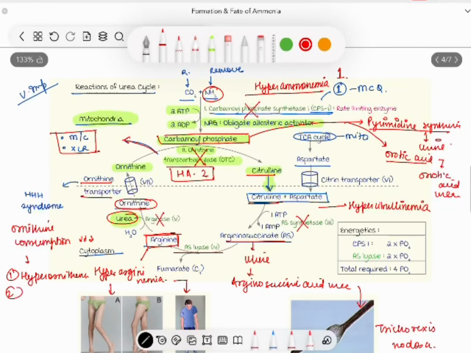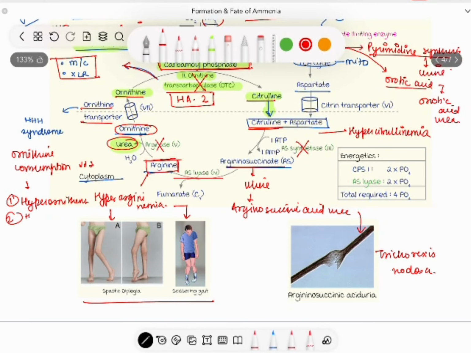Now, there will be an excess of carbamoyl phosphate. This is not because OTC is absent, but it is because there is no ornithine to combine with carbamoyl phosphate to form citrulline. Now, this excess carbamoyl phosphate will combine with lysine and will form homocitrulline. This will result in the second H, that is homocitrullinemia.